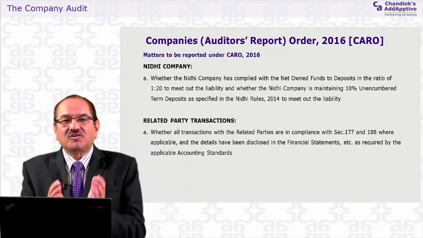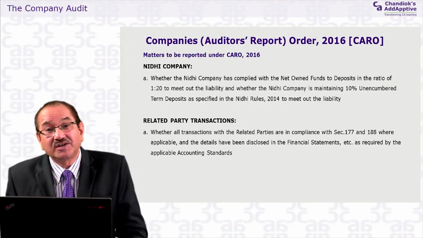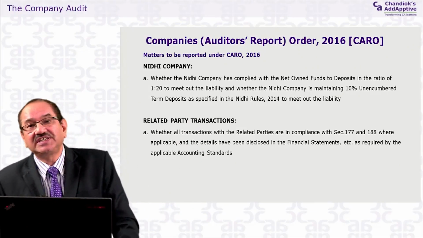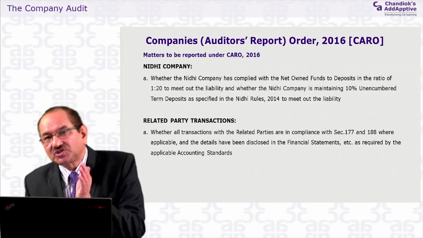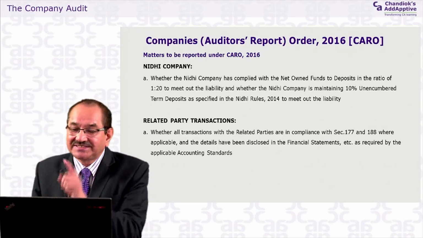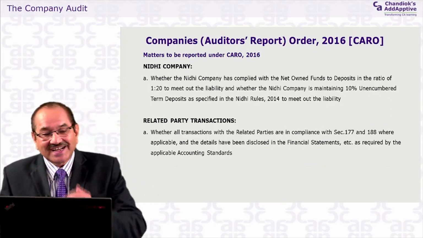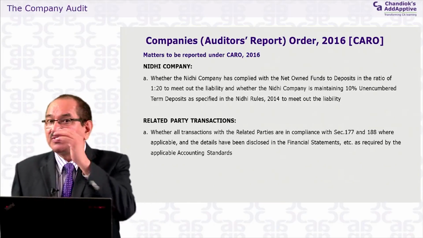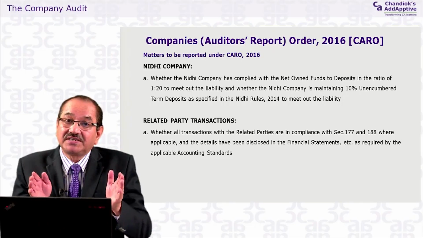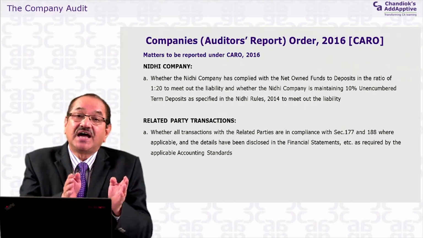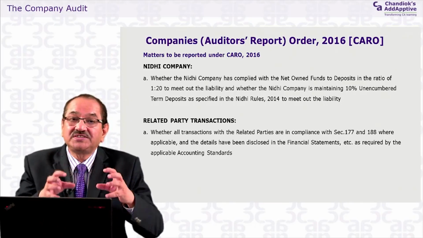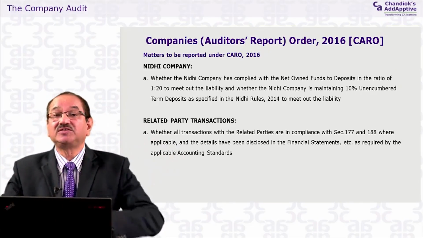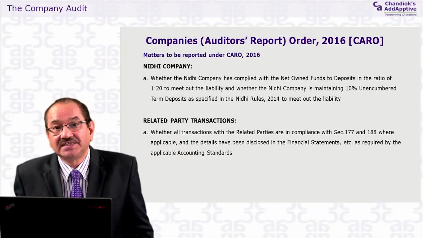It means that out of them, only some of the related parties are required to be reported under AS 18. So what the auditor has to see is whether the disclosure requirement has been met as per AS 18, and whether transactions with the related parties are in accordance with the law. The related party definition in that case will be from the Companies Act, and that is wider than the AS 18 definition.